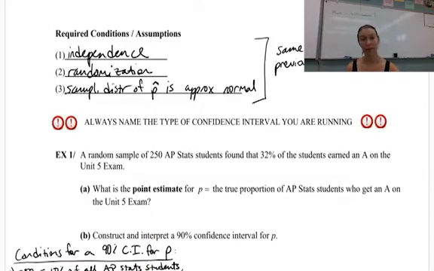Now we have required conditions. So pretty much from here on out, everything in AP Stats, we have conditions that need to be met before we can do anything. Luckily for you, these are the same as our previous lesson. So a lot of them overlap.